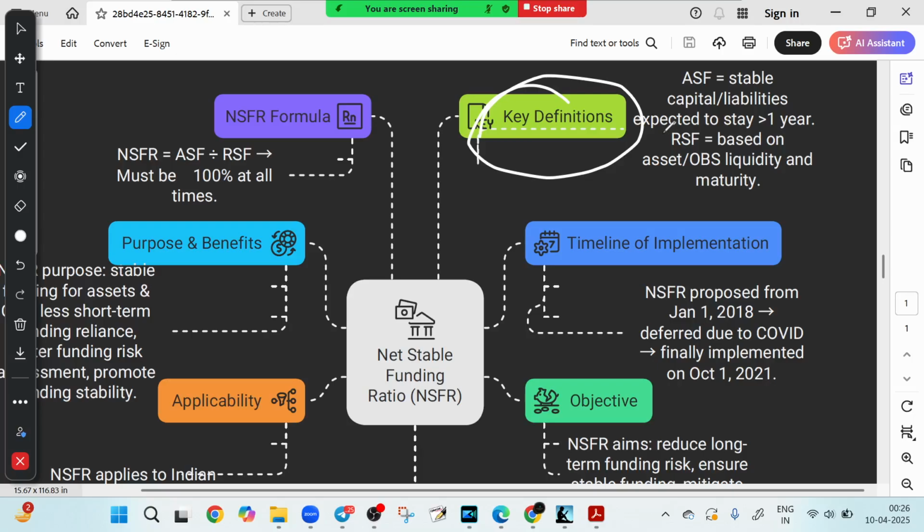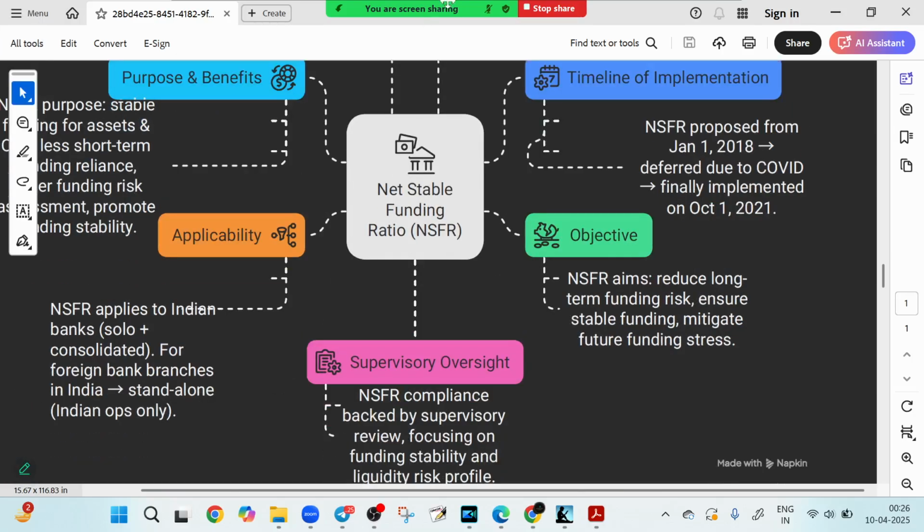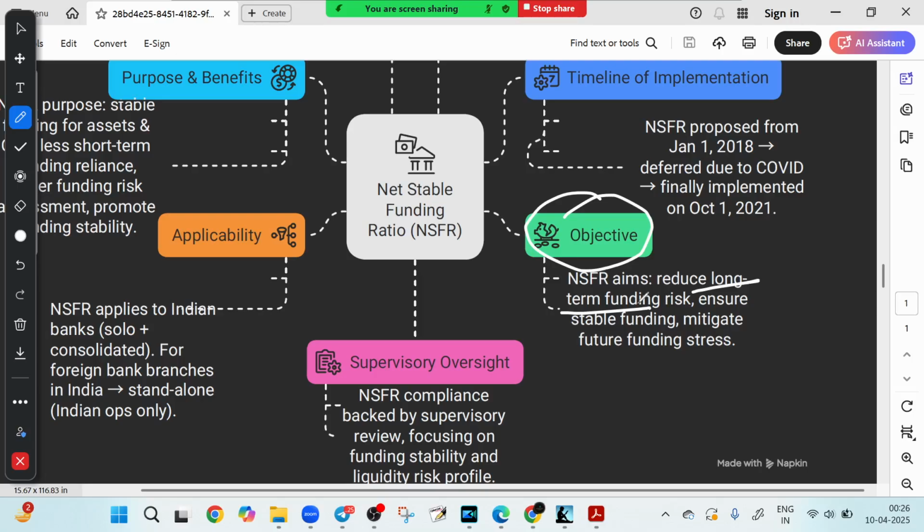So what is the goal here? What is the objective? Why are we discussing this NSFR? As you can see on the bottom right corner, objective. Let's talk about the objective of this NSFR. The goal is to promote long-term funding. This is what we want. We want to promote long-term funding. I told you that we should have sustainable financing. We look at tomorrow. Suppose our bank condition is good today, what about tomorrow? That is called long-term funding risk. To reduce it, to reduce the liquidity risk and to avoid reliance on short-term unpredictable sources. That is our objective.